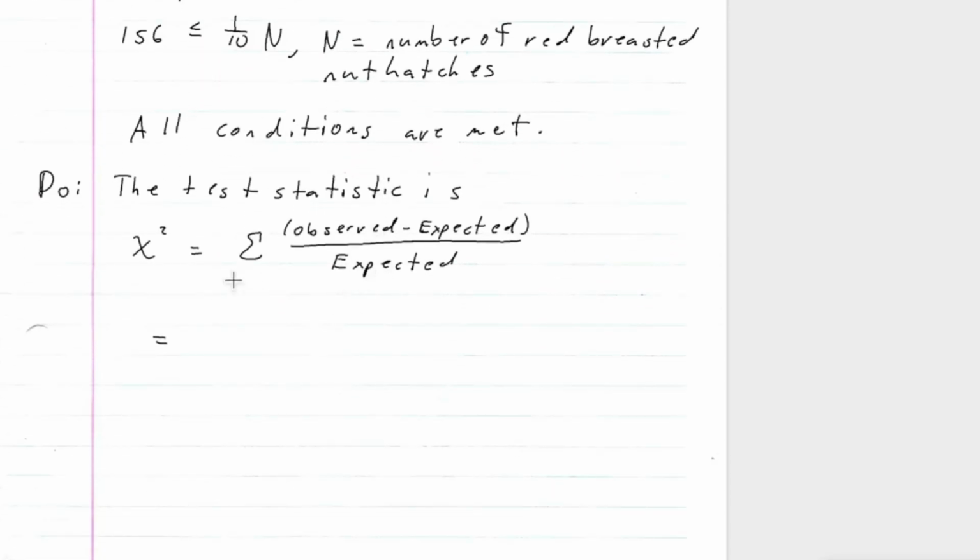So now we're actually going to do our chi-square. It is the sum of the observed minus the expected, squared, over the expected.